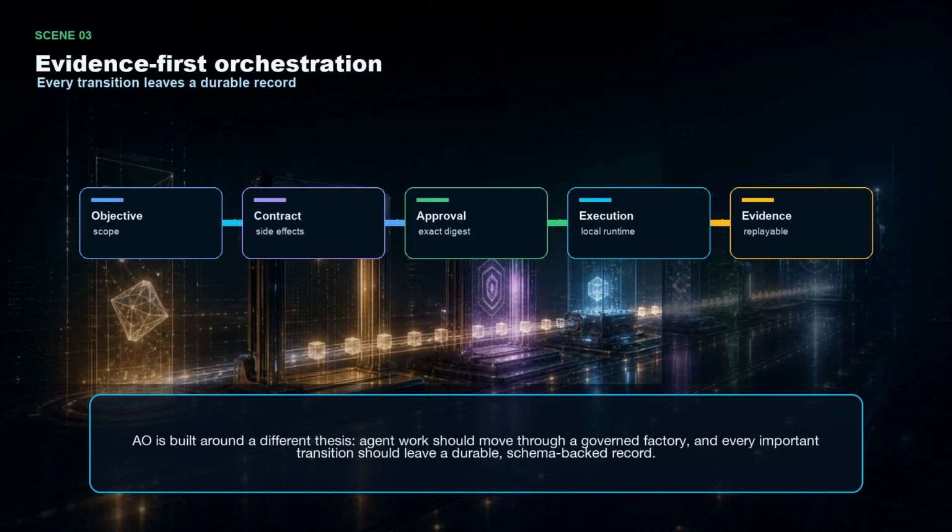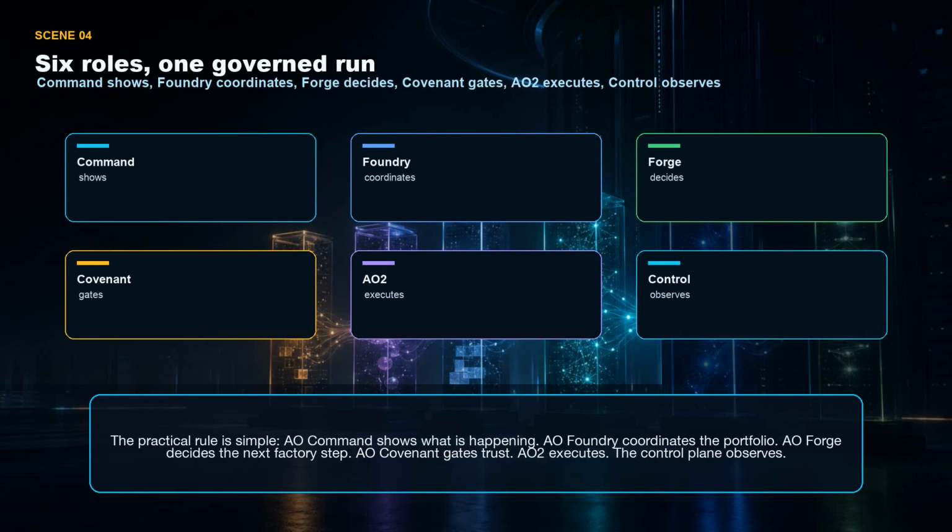AO is built around a different thesis. Agent work should move through a governed factory, and every important transition should leave a durable, schema-backed record. The practical rule is simple.